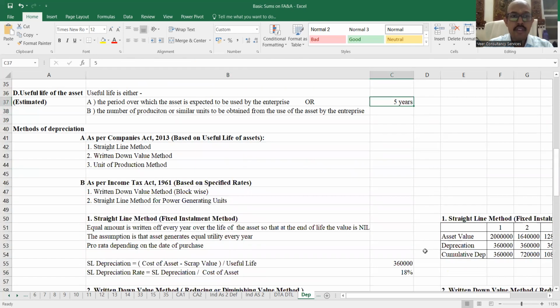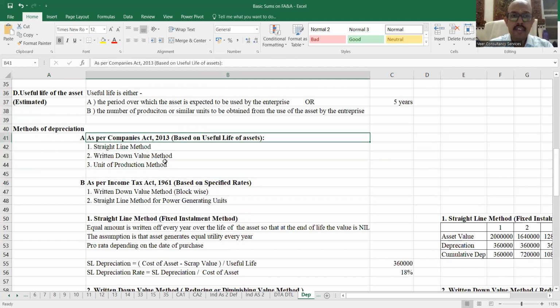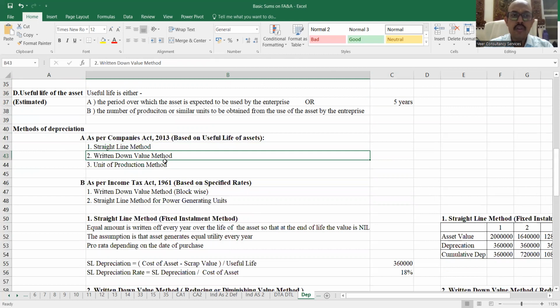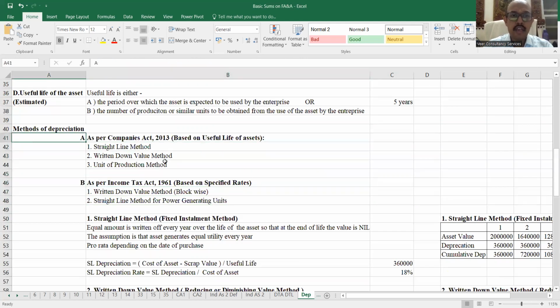Now, methods of depreciation. There are two acts that govern the accounting as far as we go in India. One is the Companies Act, another is the Income Tax Act. Companies Act says that the depreciation methods are 3: straight line method, written down value method, and unit of production method. Whereas the Income Tax Act allows, the rates are specified by the act. Over here, they say either you will use written down value method or straight line method. Right now, we are going to understand the Companies Act part.